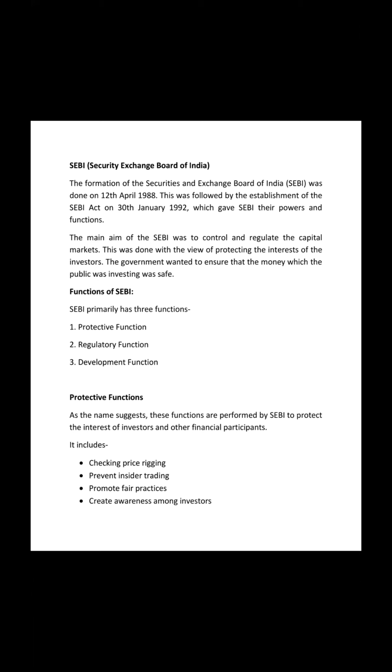So the main aim here was to protect the interest of the investor. Since you are spending hard-earned money and investing over there, you basically need some sort of safeguard. To provide that safeguard, SEBI was established. The government wanted the money with the public to be safe enough. Otherwise, there was a phobia that you should not go for the capital market, as it may lead to some sort of frauds.